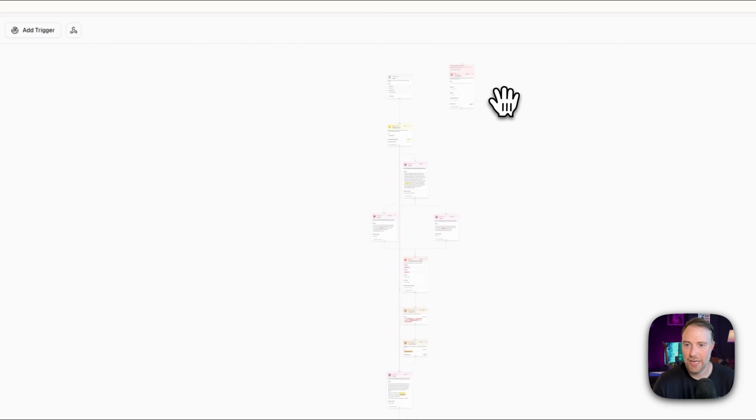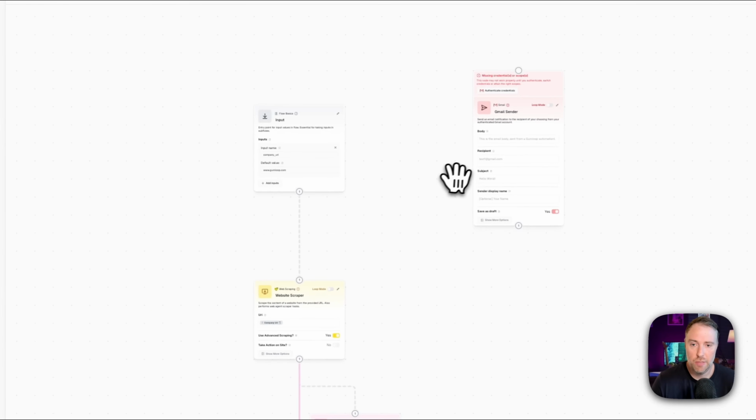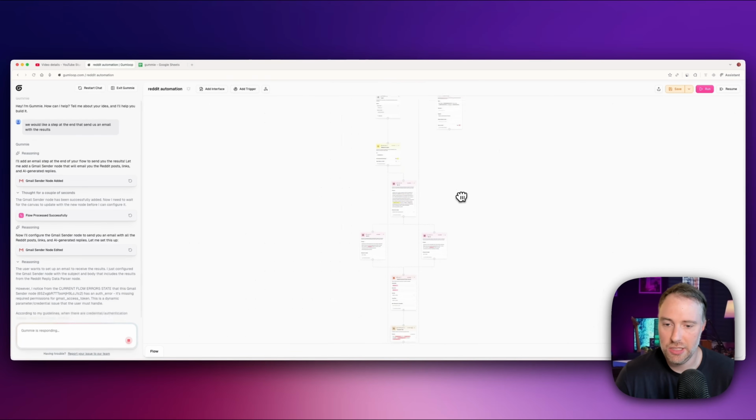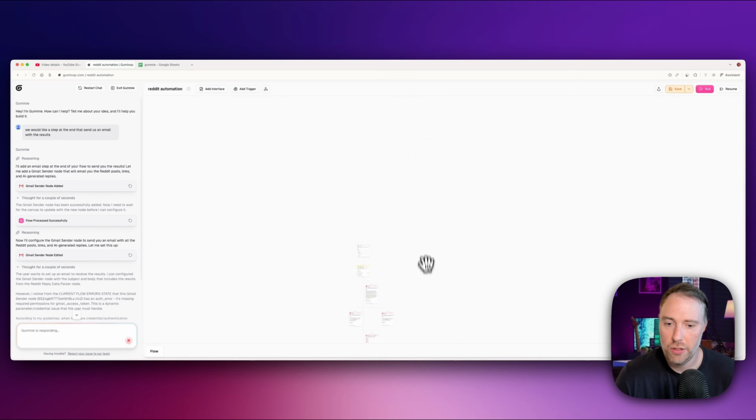It's actually added the Gmail node up here. And then what it's going to do is link it all for us, and then we can just connect the data. It can actually connect the data for us, but we need to authenticate with Gmail so it knows which Gmail account to send from. Okay, so check this out. It actually connected it for us. As you can see, it connected the AI node to the Gmail node.